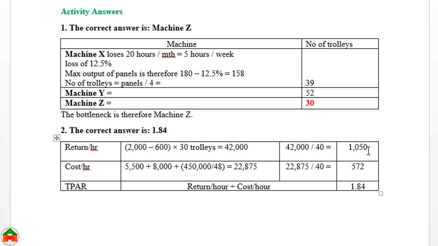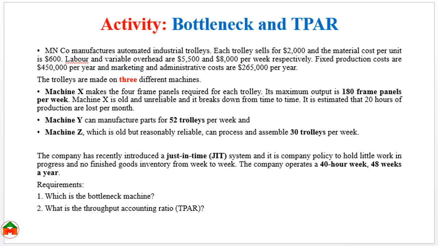And from the question we can see labor cost 5500 and variable overhead 8000, and there are other fixed production costs of 450,000 per year. This is the per year cost, but we need to convert this per year cost into a per week cost. From the question we can see there are 48 weeks per year.